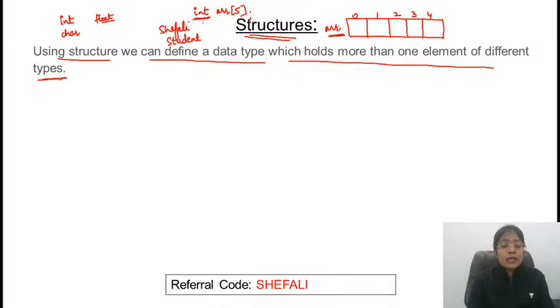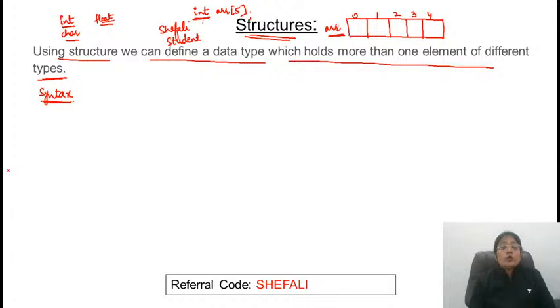So how to define the data type? User defined data type. So what will be the syntax? What is the syntax of structure? See, whenever we are talking about user defined data type, जैसे आपने pre-defined data type ली है, this is int, that is just containing one name, right? Only one portion is there, char, one word. Float is one word. But whenever we are talking about the user defined data types, it contains two words.